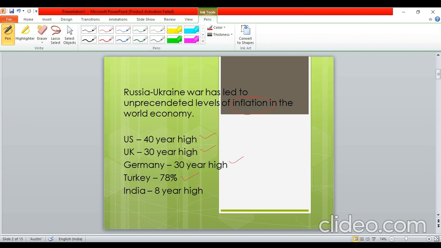And if you look at India, India is also not an exception. In India as well, the inflation is pretty high, and we witnessed an 8-year high inflation in May, when the CPI inflation was 7.78 percent, but now it is down to 7.71 percent in June. So in India, I would say the situation is not that bad if we compare it to the advanced economies of the world. But still, it is pretty high because it is still above the comfort level of RBI, that is, 4 to 6 percent.